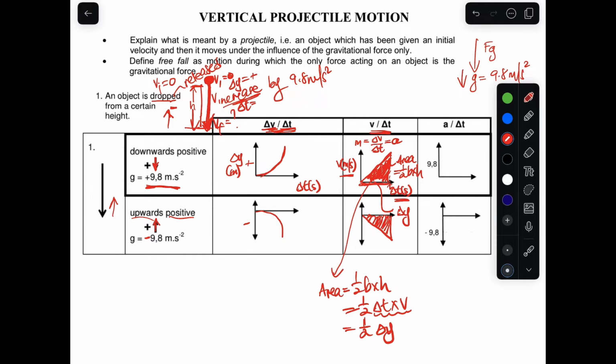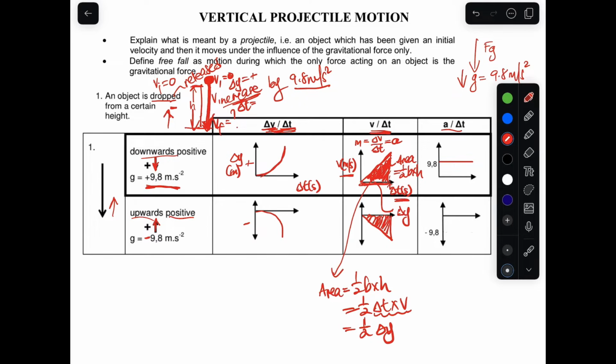Let's go to the acceleration time graph. Remember, the acceleration here is constant in the vertical projectile motion. It's 9.8, and we chose down as positive in this scenario. So our down is positive, so your curve will be a straight line that is 9.8 there, right?